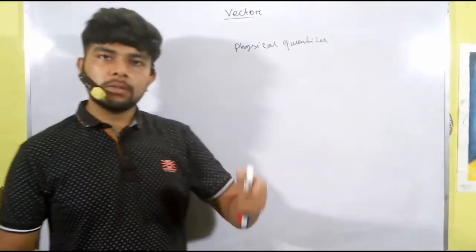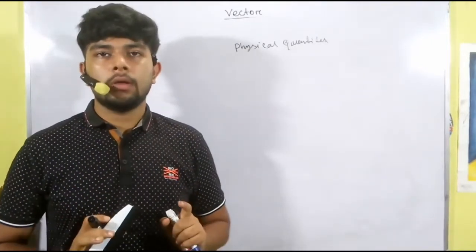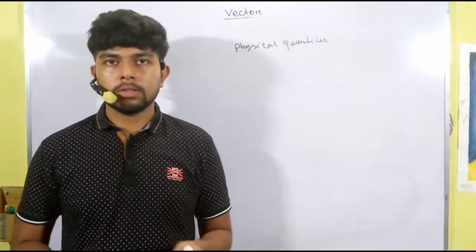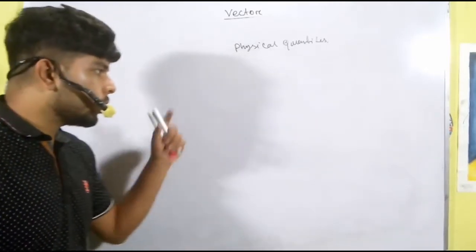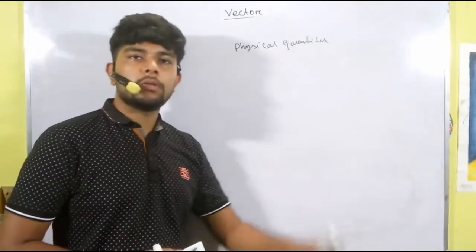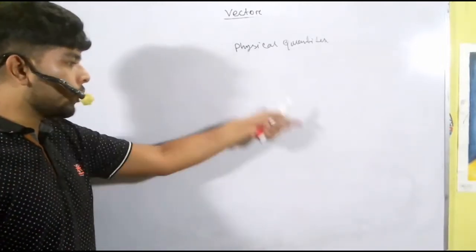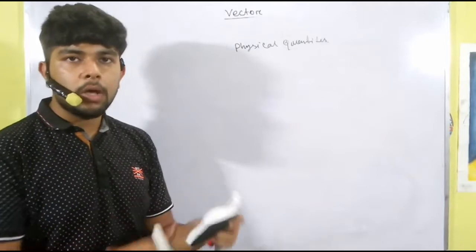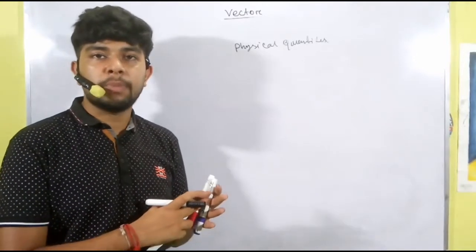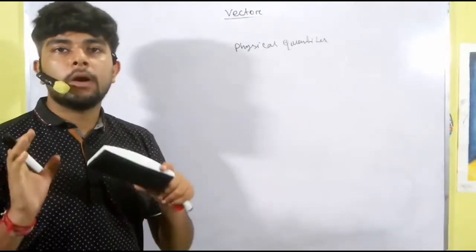First let's see what is non-physical. Non-physical quantities are such quantities which cannot be measured, just like emotions, happiness, anger, this type of thing cannot be measured. Suppose this board cannot be measured. What can be measured? Physical quantities can be measured. The quantities which can be measured are called physical quantities, just like length, breadth. We cannot measure the board, the chalk, or the duster. We can measure the length of the duster, the volume of the ink of this pen, and the area of this board, right? These are called physical quantities.